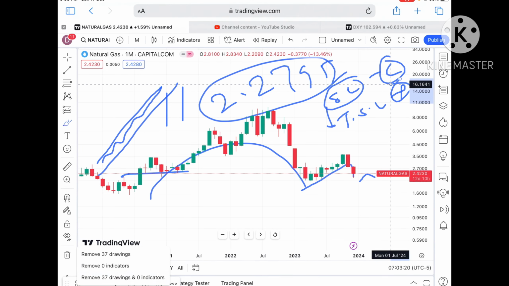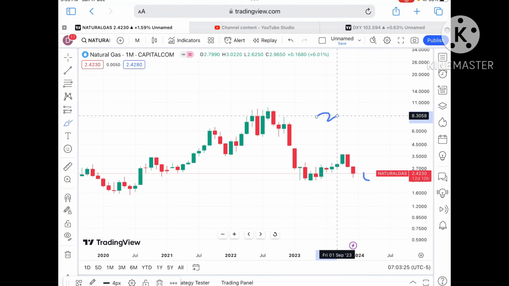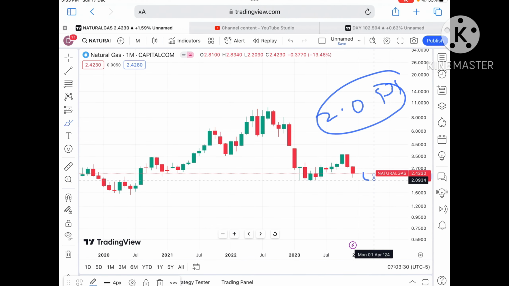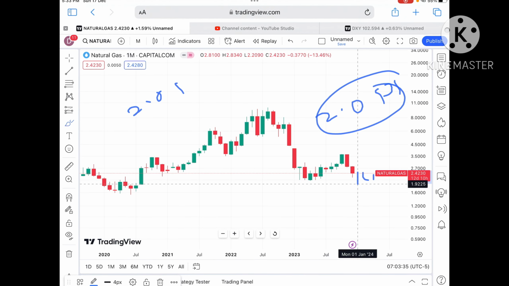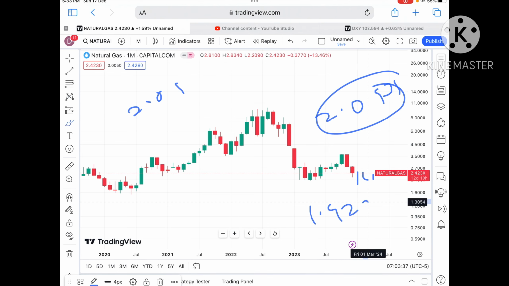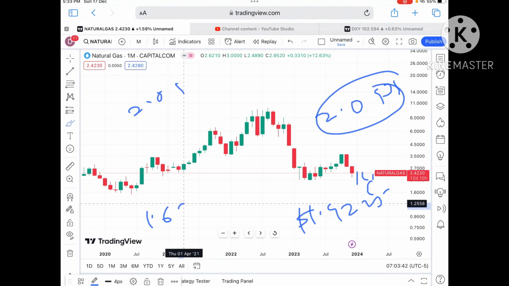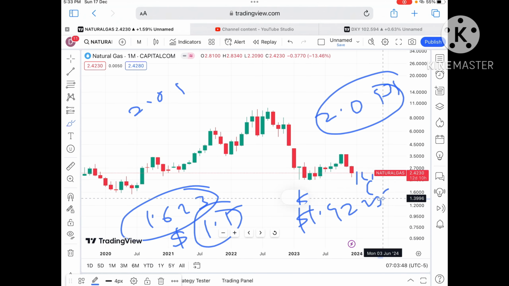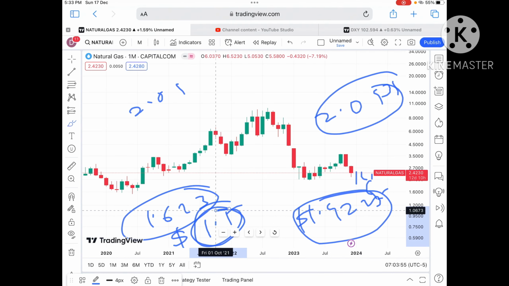Okay, so suppose the price doesn't sustain a level of 2.2, which is a strong support, it will go again towards a level of $2.0934. And if the price falls below this particular level, chances are very high that it will move below a level of $2.094, and from there a probability of going towards 1.9225 is there. As soon as it starts falling below this level, chances of touching a level of 1.623 will be there, and from there a level of 1.5. Chances will be very high that if the price starts falling below 1.9, a chance of touching 1.6 will be there, and 1.5 also. As soon as the price falls below a level of $2, I'll make another video explaining where it will go.